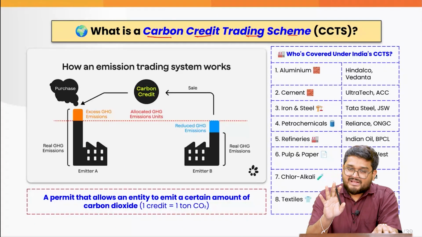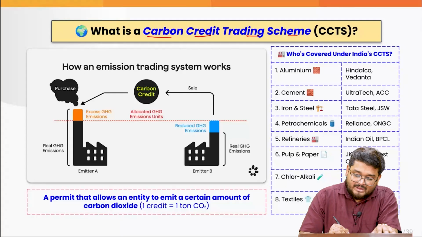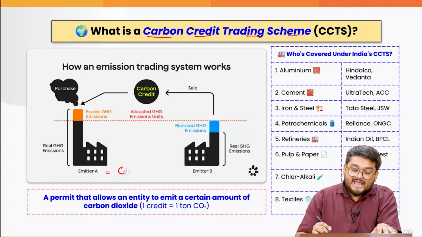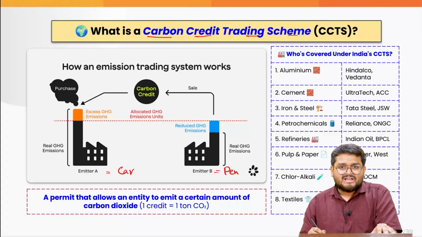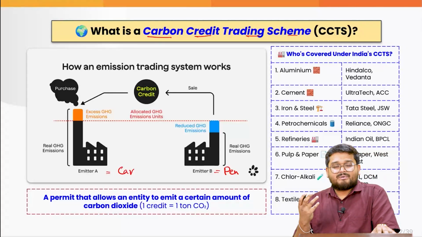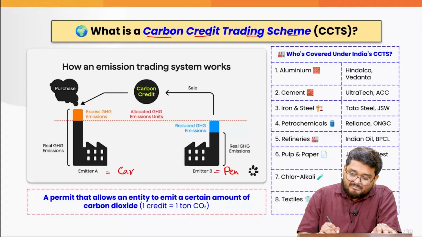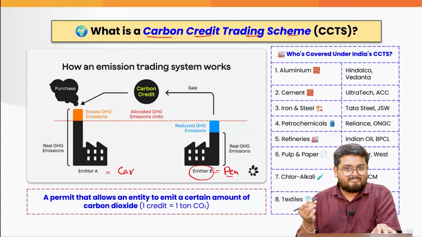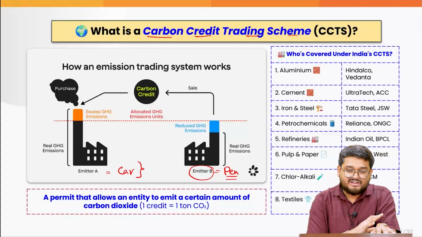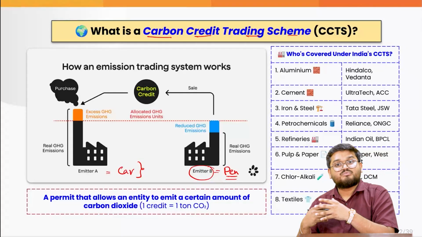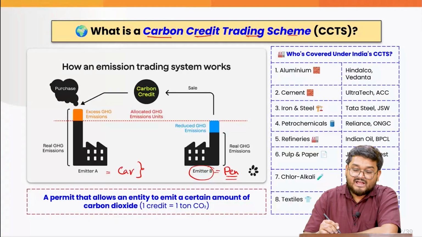Now, imagine that there are 2 emitters. Emitter A is a car factory. Emitter B is a factory that produces pens. Now, you know that over a period of time, when emitter B is producing a higher amount of pens, he is maybe not polluting too much, as opposed to the car factory, which has a much higher carbon footprint than emitter B.